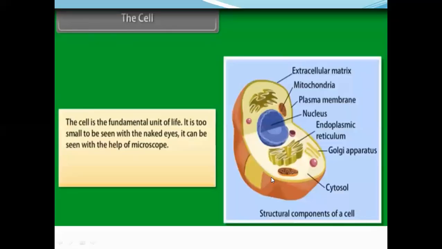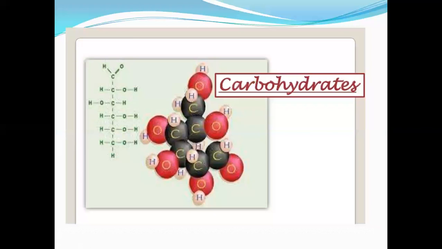So we have studied about the cell in the 8th and 9th standard also. If you remember, plant cells, animal cells, right? So the cell is the fundamental unit of life. It is too small to be seen with the naked eye, so we require a microscope. So you can see mitochondria, endoplasmic reticulum, nucleus, plasma membrane, outer layer, cell wall, Golgi body, Golgi apparatus. We have studied this in biology also.